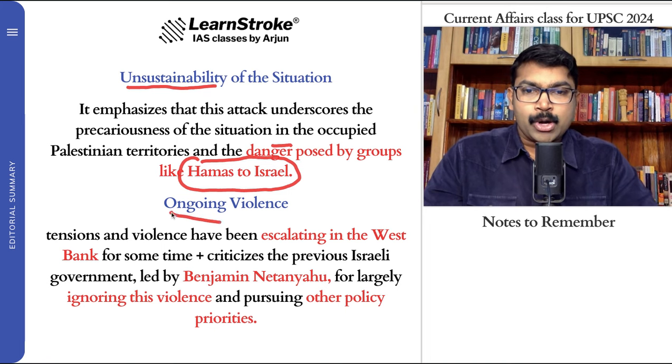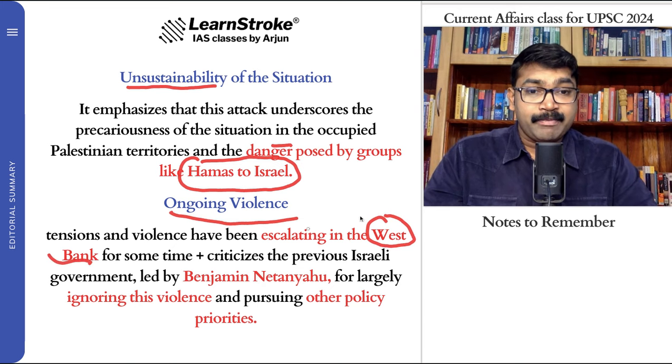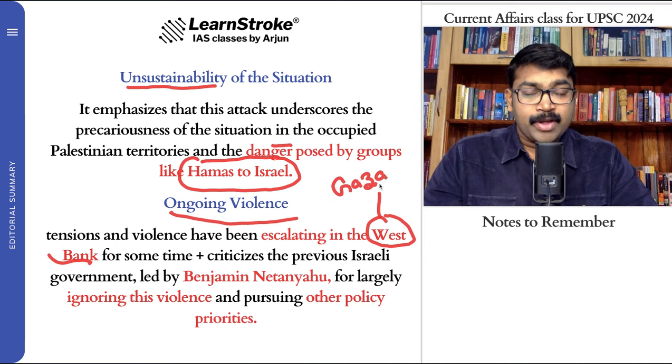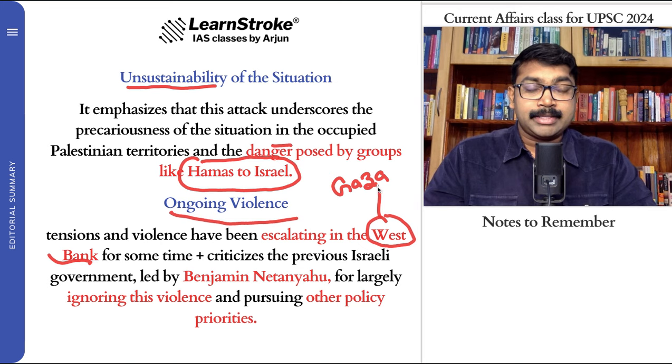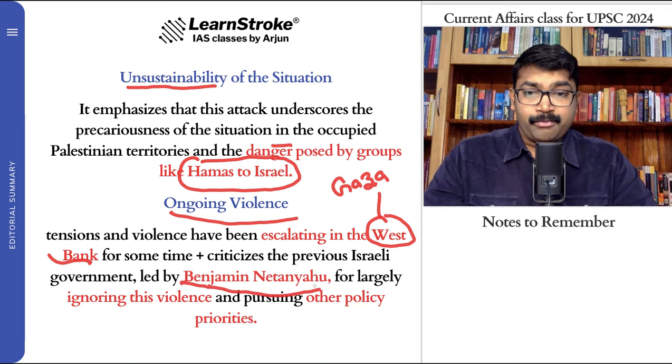What about the ongoing violence? The important places regarding the Israel-Palestine issue are the West Bank and Gaza, where Palestinian people live, and Israel has been occupying these territories and creating problems there. It also criticizes Benjamin Netanyahu, the Israeli former government, for largely ignoring the violence.